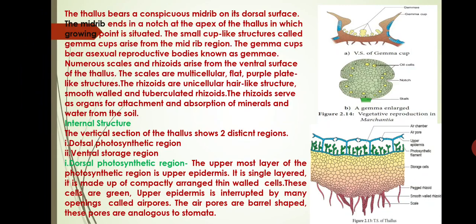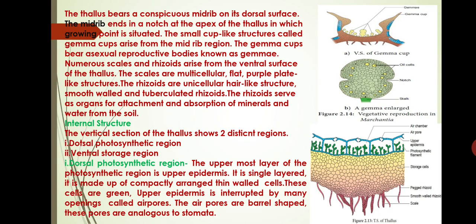The thallus bears a conspicuous midrib on its dorsal surface. The midrib ends in a notch at the apex of the thallus, in which the growing point is situated. The small cup-like structures called gemma cups arise from the midrib region. The gemma cups bear asexual reproductive bodies known as gemmae.